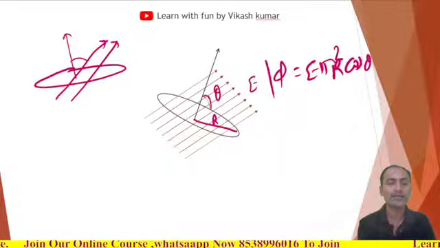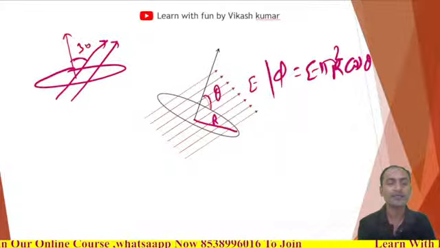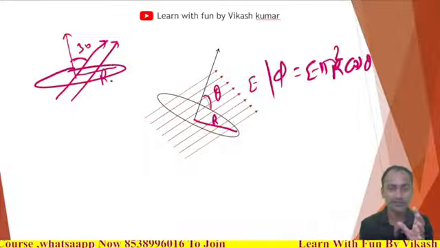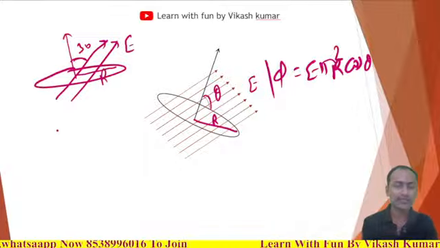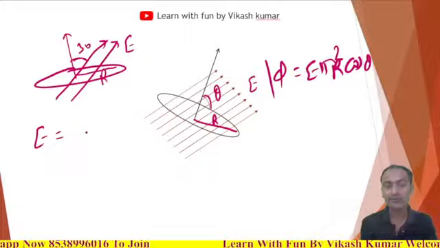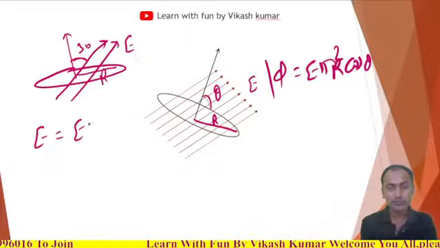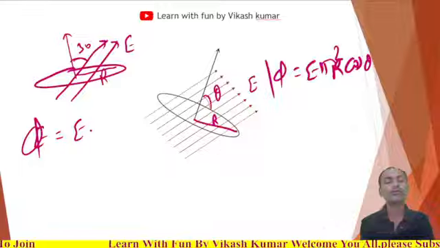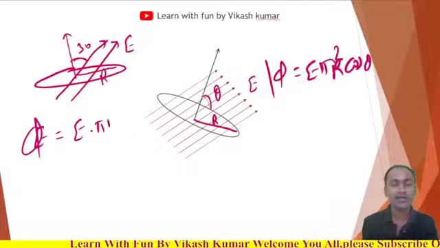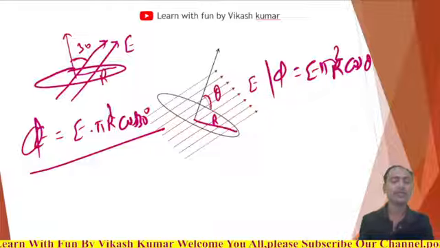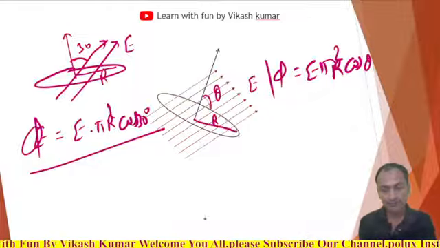This angle I am giving you as 30 degrees, and the radius is r. What will be the electric flux? Here the electric field is E. Flux equals E into area. Area is pi r square into cos 30 degrees. This will be the electric flux. Fine.